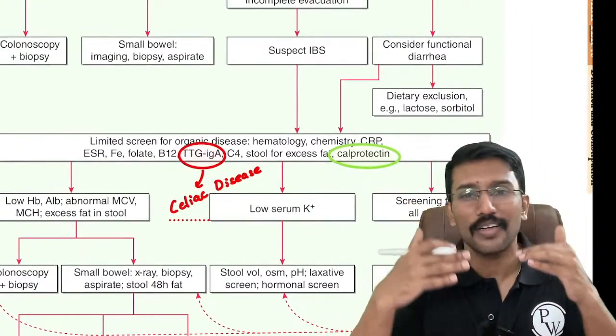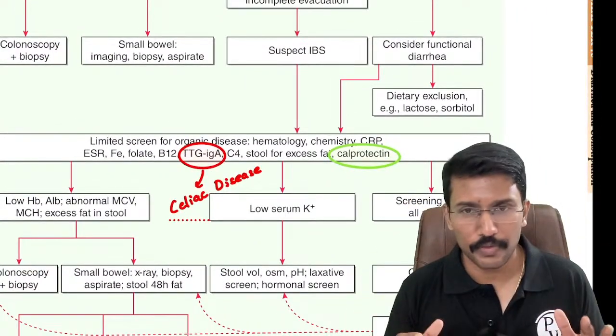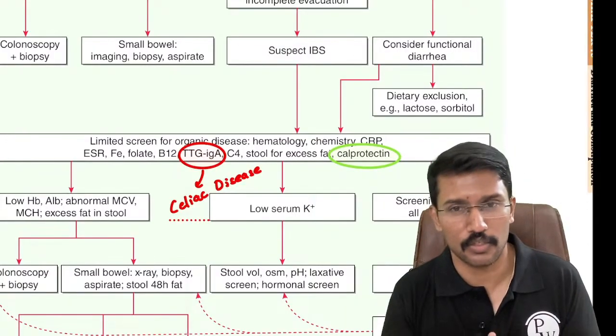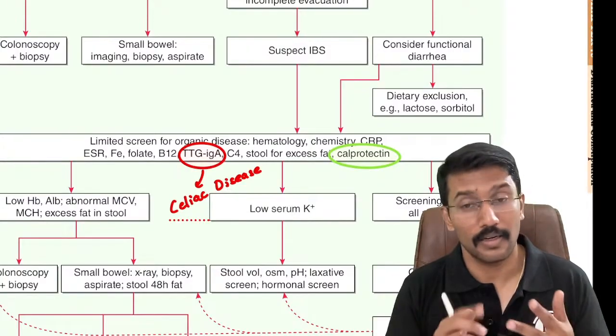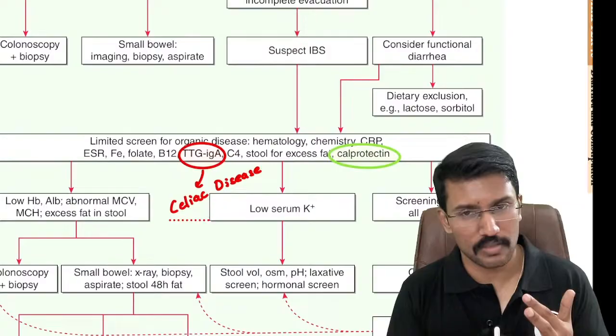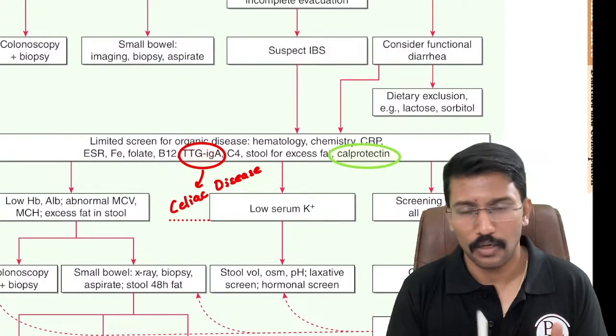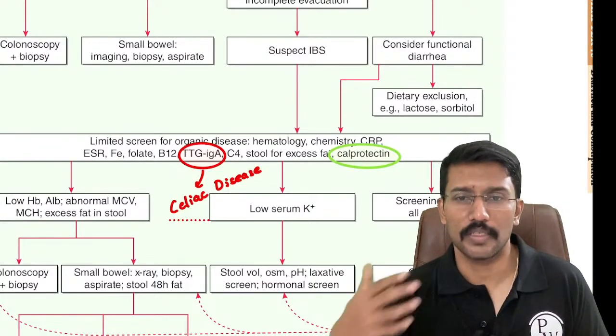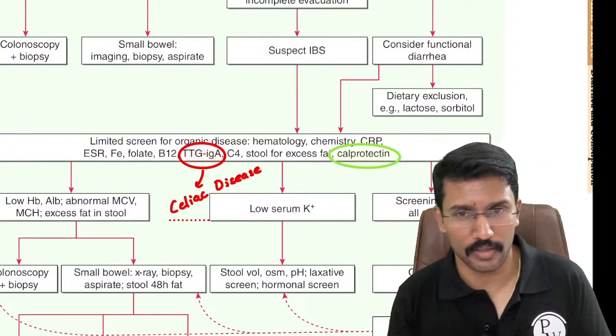According to that, we do a further evaluation. For most of us, we don't need to really bother further, because all the entities that we discussed today, like VIPoma, carcinoids, then lactose intolerance, Crohn's disease, ulcerative colitis, celiac disease, Whipple's disease, we will be discussing subsequently. So as we discuss more, we will develop an approach to all these disorders.